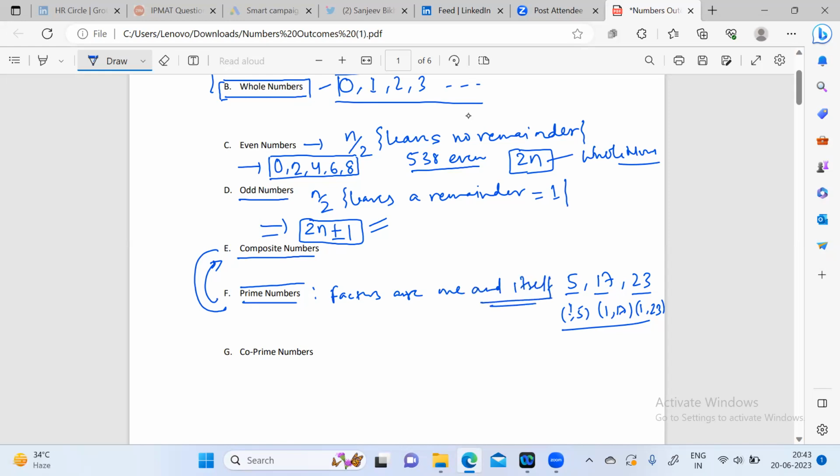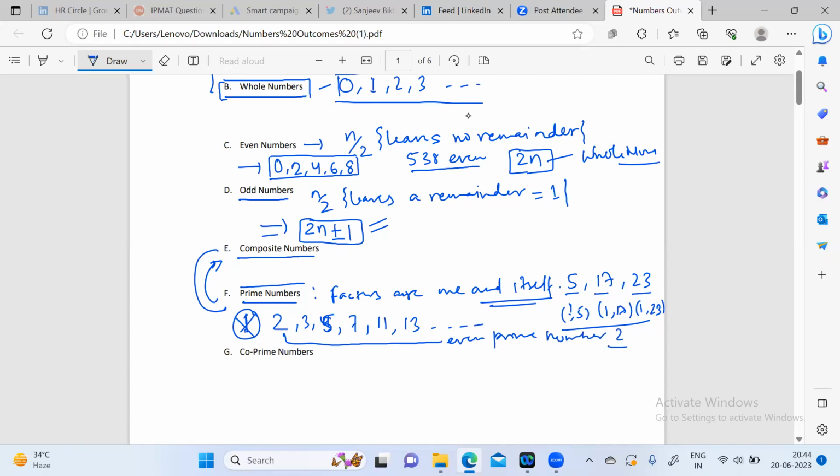Sometimes people get confused, and when they start writing prime numbers, they start with 1. But 1 is not a prime number. So prime numbers start with 2, and 3, 5, 7, 11, 13. All these numbers are prime numbers. And the only even prime number is 2.